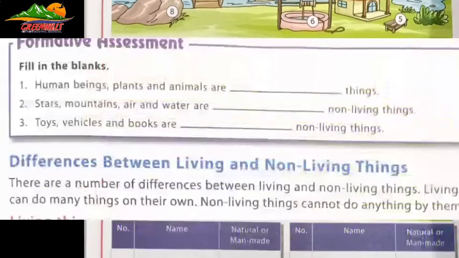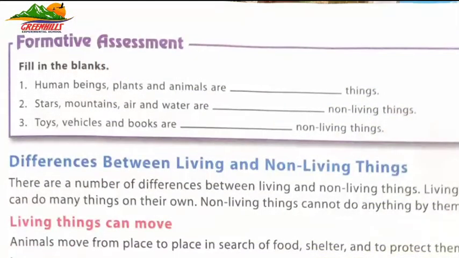Now formative assessment. Fill in the blanks. Number 1, human beings, plants and animals are dash dash things. Number 2, stars, mountains, air and water are dash dash non-living things. Number 3, toys, vehicles and books are dash dash non-living things.